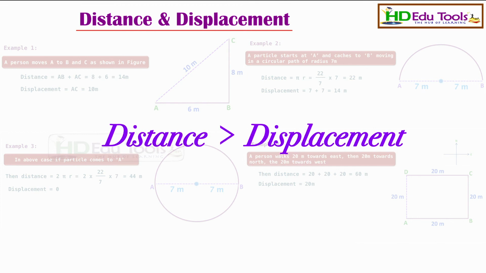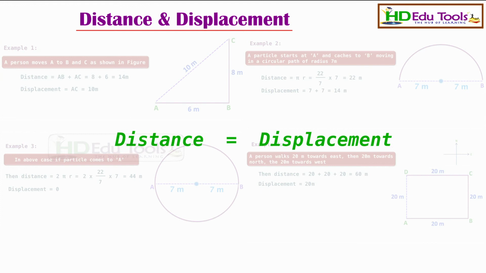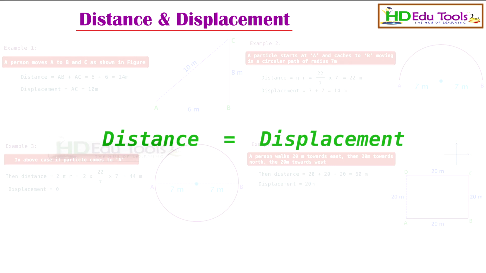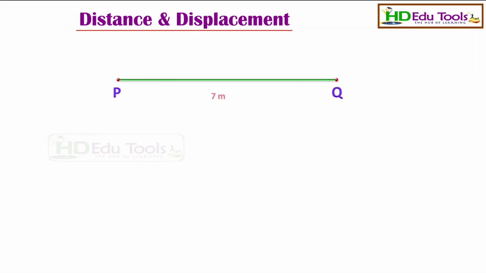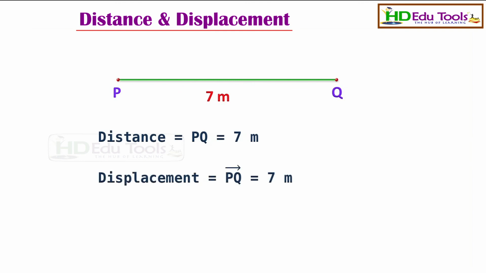Now my question is, can distance be equal to displacement? Is it possible? We take one example. Suppose a body moves from P to Q along a straight line. In this case, the distance is PQ, which is equal to 7 meters. And the displacement is vector PQ, which is equal to 7 meters.